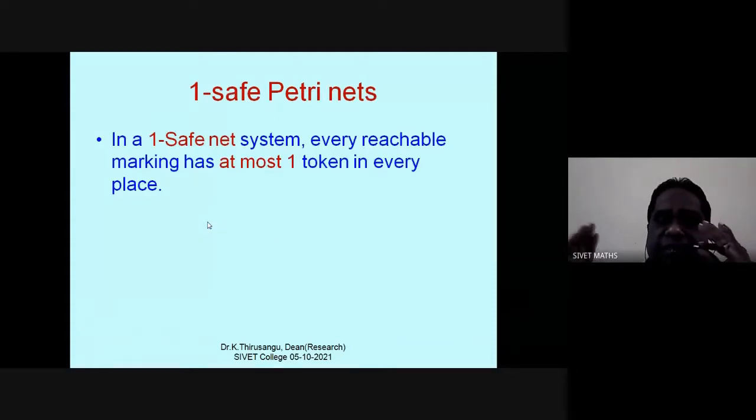Unsafe Petri nets. That means the bound concept is 1. At any cost, the number of tokens in each place never exceeds 1. Either there may be 1 or no tokens. That is called safe, unsafe Petri nets.